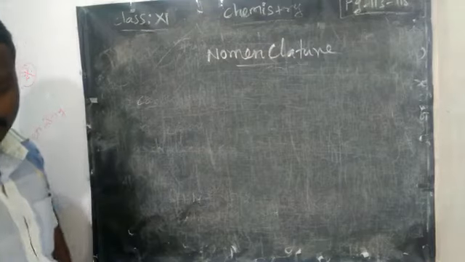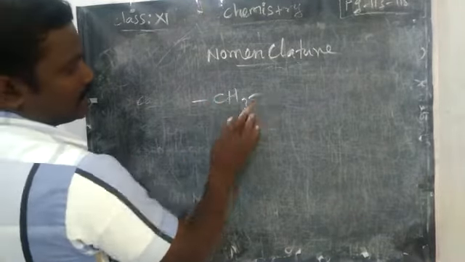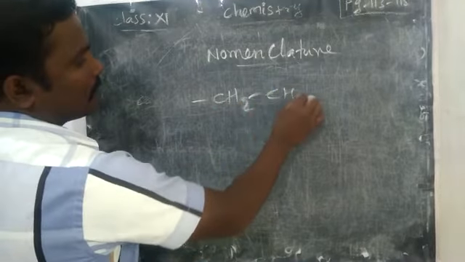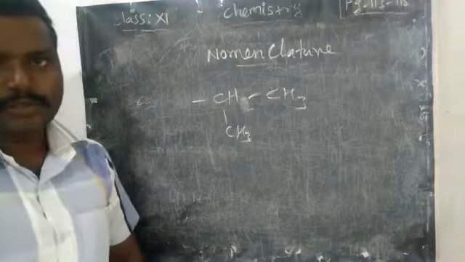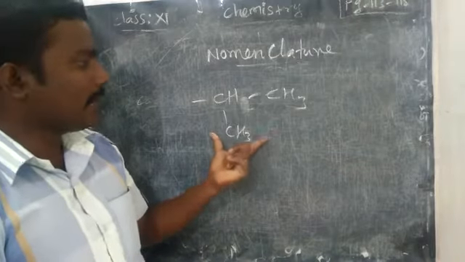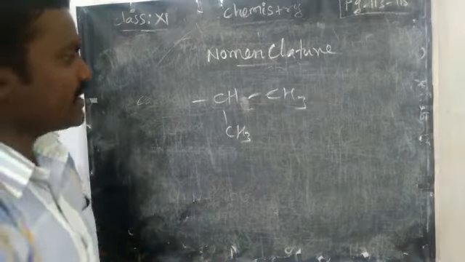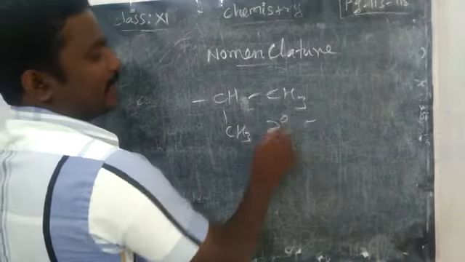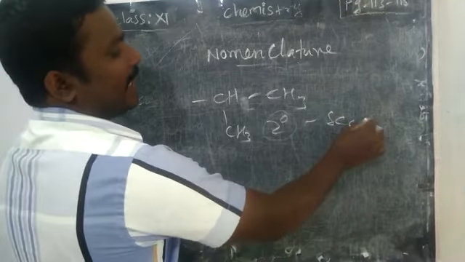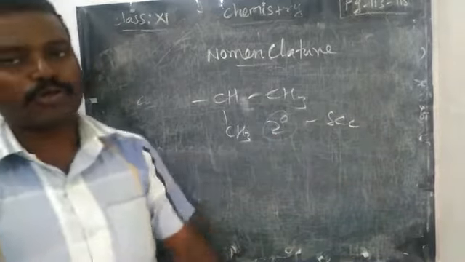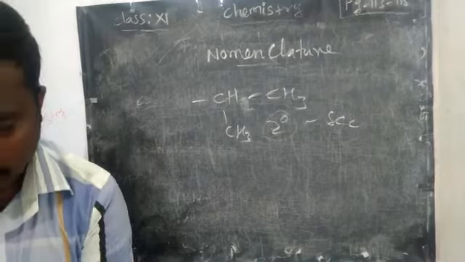Some important substituent groups you must also know, because this is new: if this kind of group is there, in the common name you should use iso. But in the IUPAC name you should say secondary. You can write 2 degree or secondary prefix, because these are new things, right?